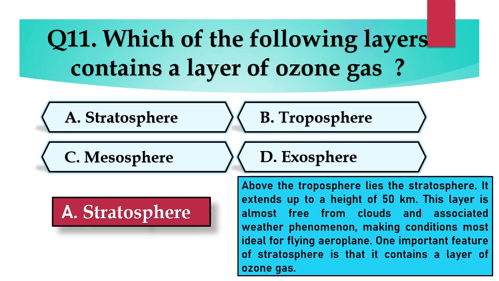Above the troposphere lies the stratosphere. It extends up to a height of 50 km. This layer is almost free from clouds and associated weather phenomenon, making conditions most ideal for flying aeroplane. One important feature of stratosphere is that it contains a layer of ozone gas.